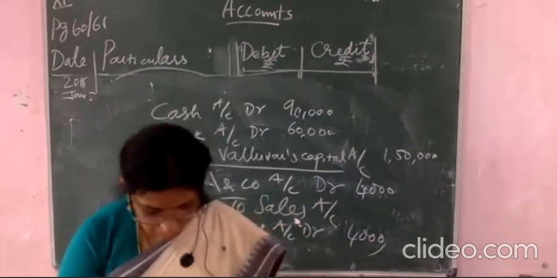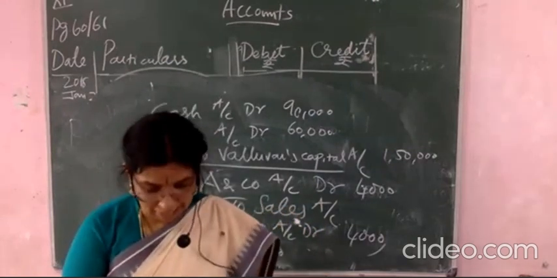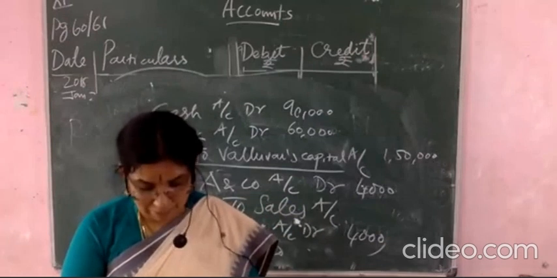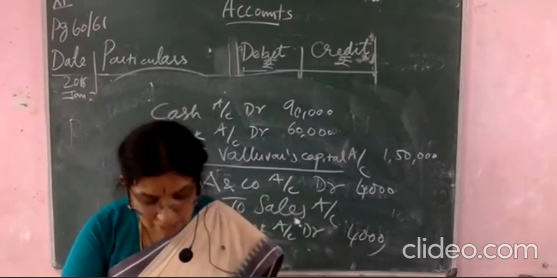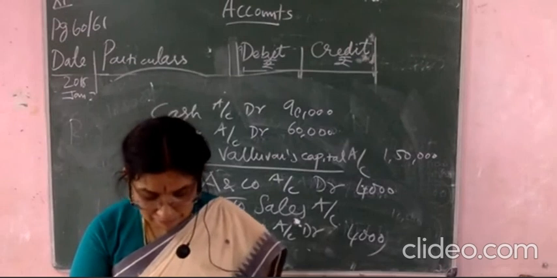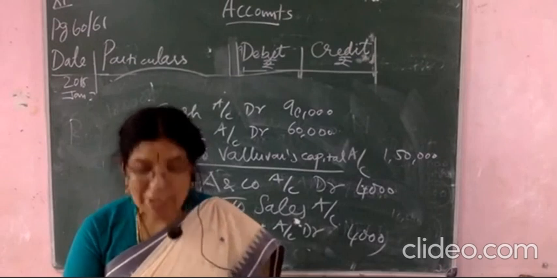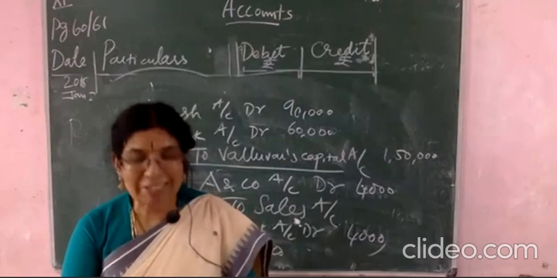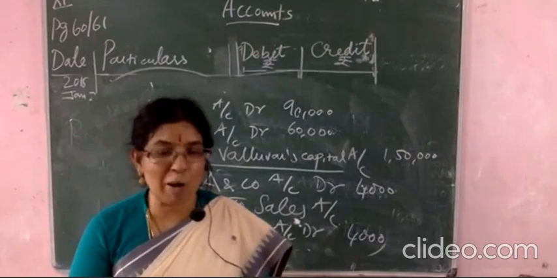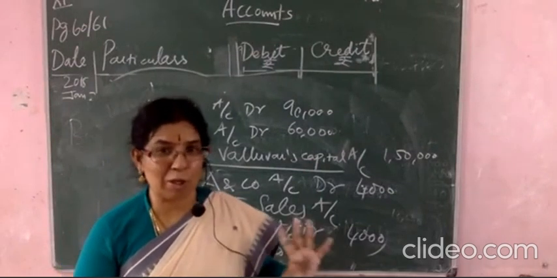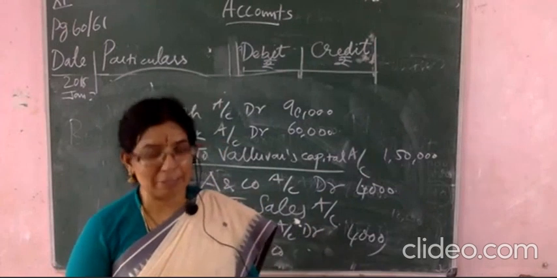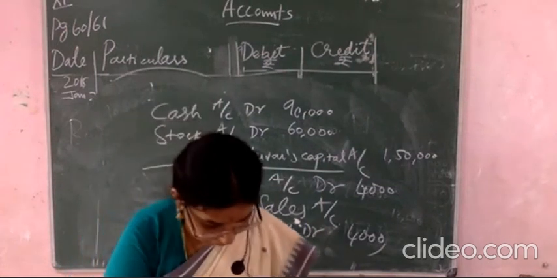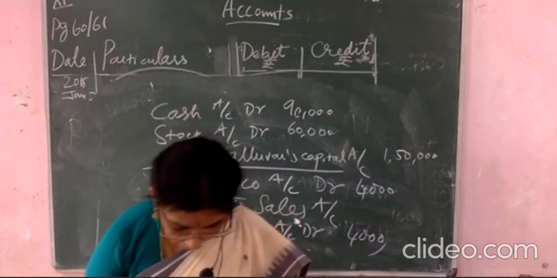And then on the 8th you see here, again purchasing 20 sarees from Z and company. X and company is over, Y and company is over. Now purchasing 20 sarees from Z and company and paid through the debit card. Okay, I explained all this to you. Debit card means whenever you have the balance in your bank account, that time you can use the debit card, 12,000 rupees. Clear? So what is the date?